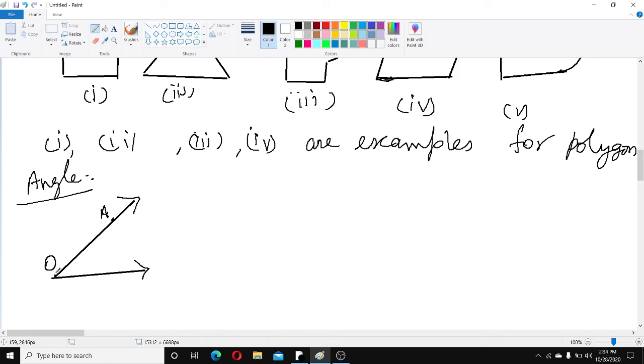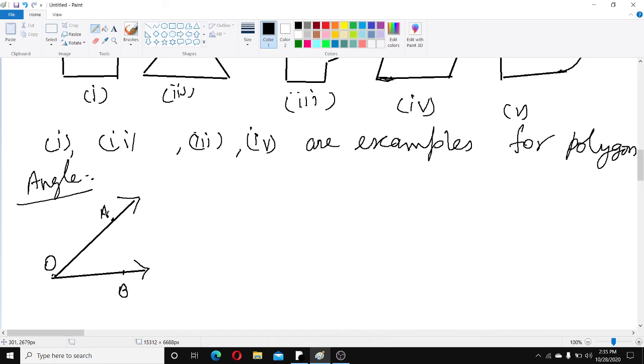Here this is the first ray, ray OA. The second ray is also a ray. Here on one side I used an arrow mark. What is the initial point of the second ray? O is the same. The point O is the initial point of the second ray. Now on the second ray I'll mark one point B.